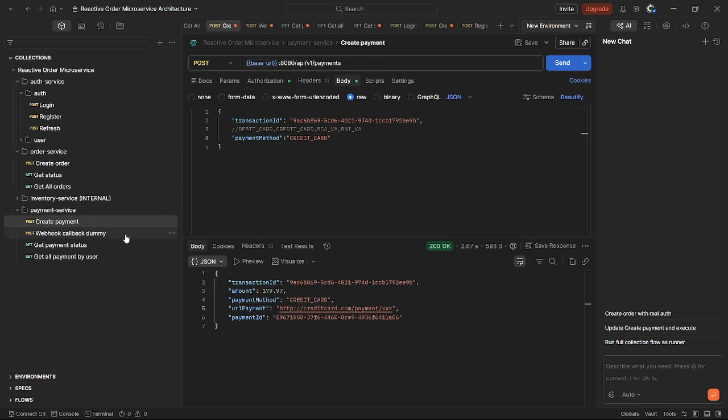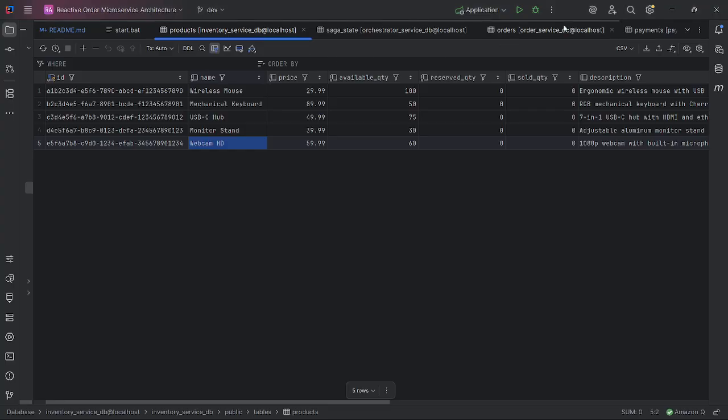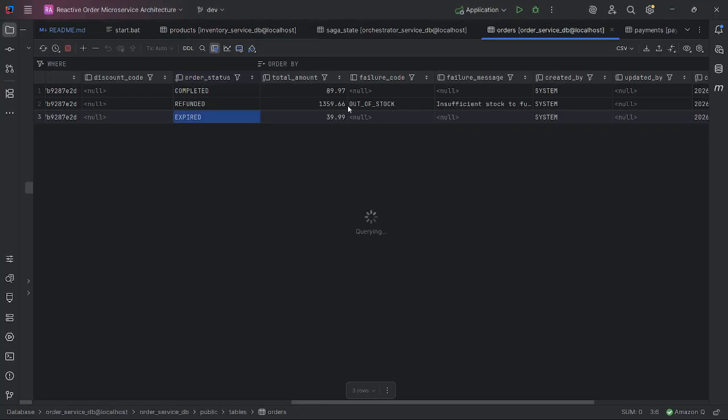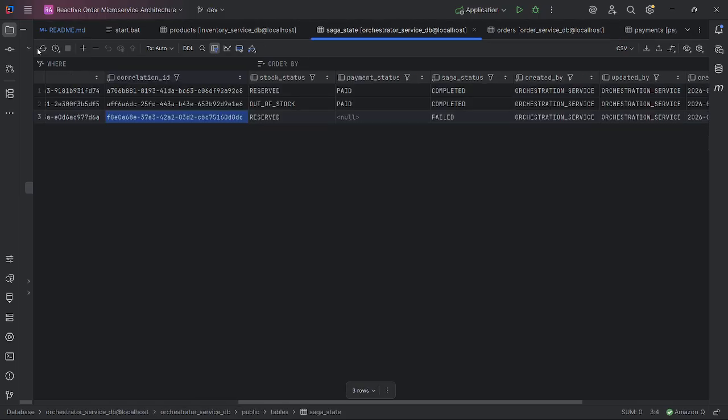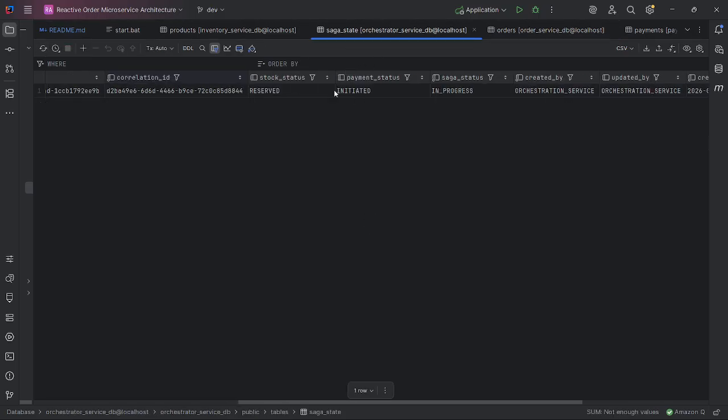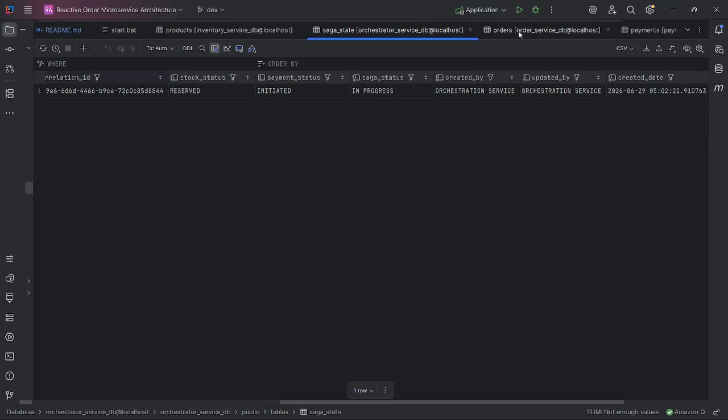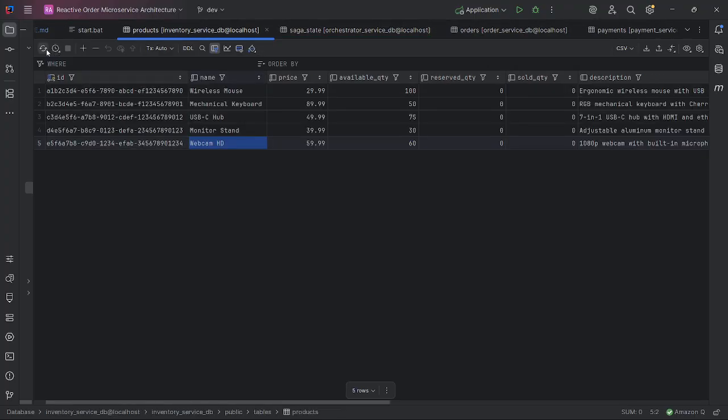So before we pay, let's check the database. First, check order. It's from my last test. Order status waiting payment, that means it's already reserved. Let's go check Saga state. Stock status reserve, payment status initiated, Saga status in progress. Let's check product. So Webkin HD available quantity 57, reserve quantity 3. That means it's correctly reserved.